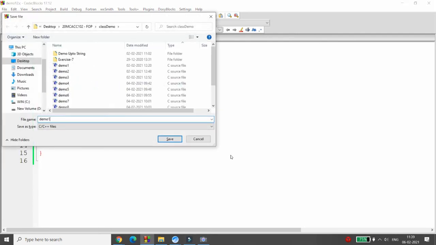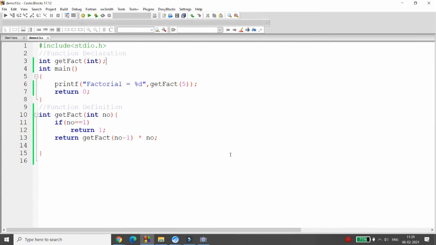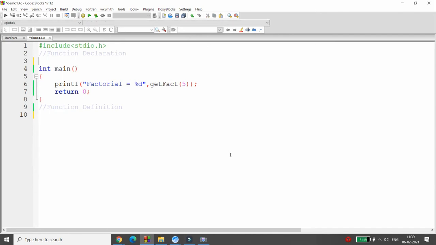For example, let me save this particular program as demo13.c. I'm just declaring the function over here. I want the sum of the natural numbers, so you can simply write here int sum_natural_number, and here you can get the value from the user.